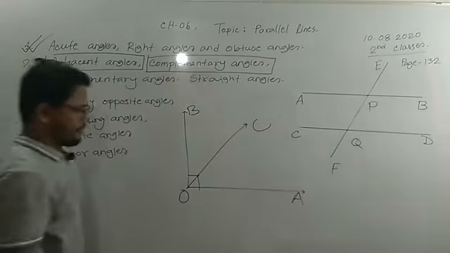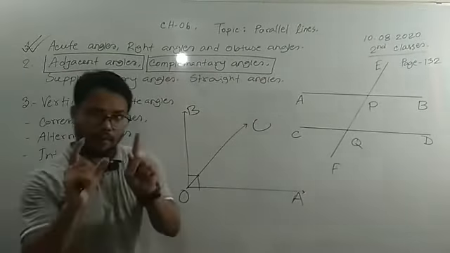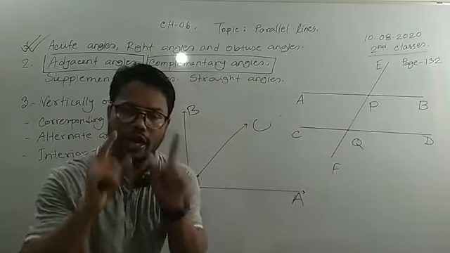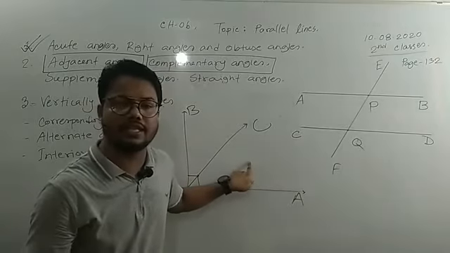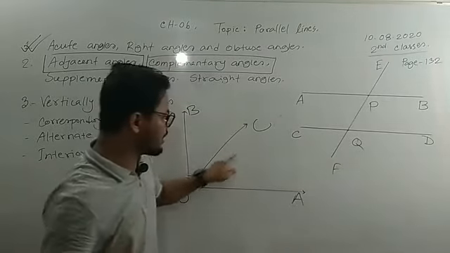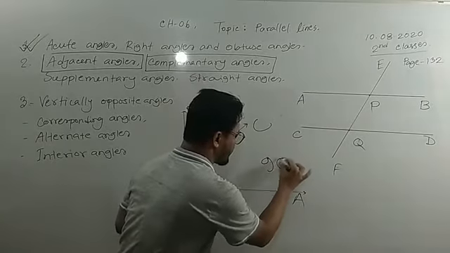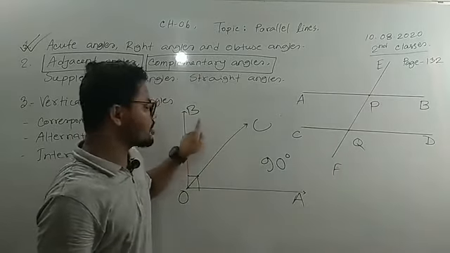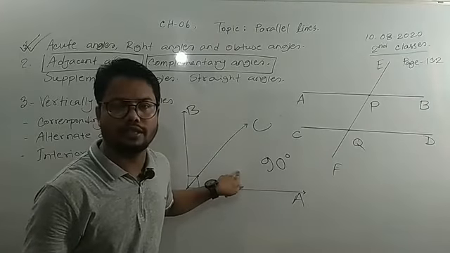Complementary angle. Give attention. When the sum of two adjacent angles is 90 degrees, then one angle is called the complementary angle of the other.